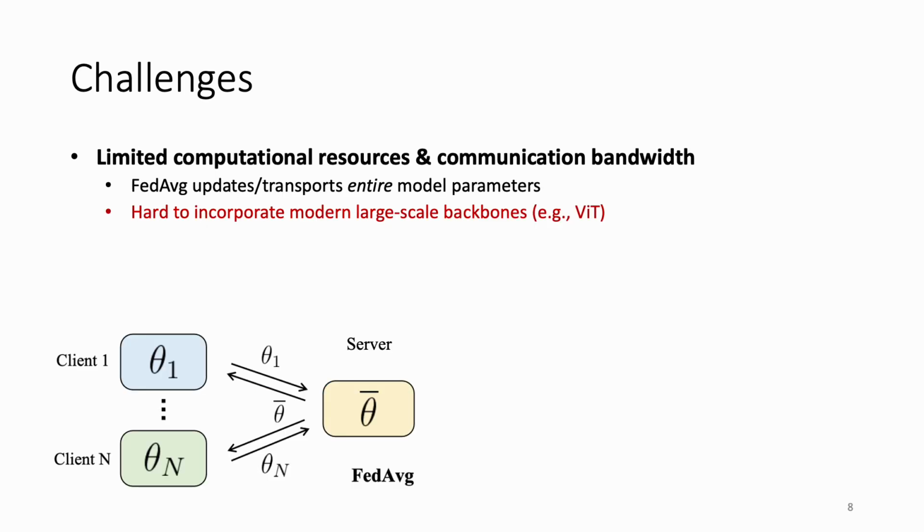However, crucial challenges remain. The first one is the efficiency issue. Local clients like hospitals or edge devices may only have limited computational resources and communication bandwidth. Since FedAverage updates and transports the entire model, this method restricts the use of strong backbones like vision transformer. If we update and transport such a large-scale model, it may cause heavy computation and communication workloads.